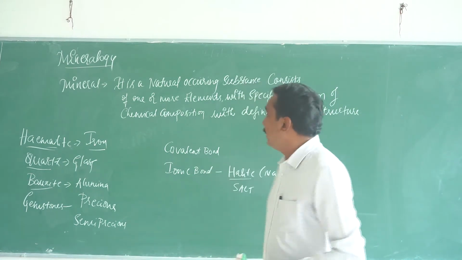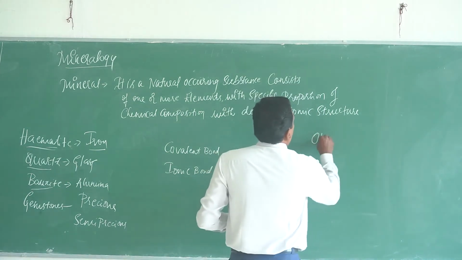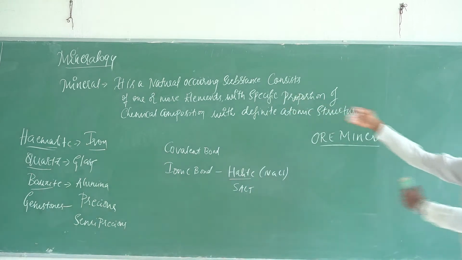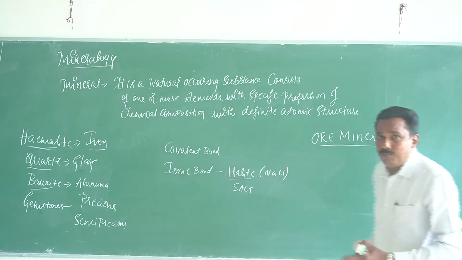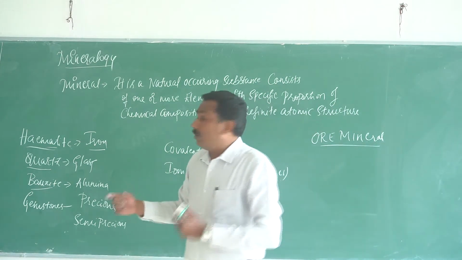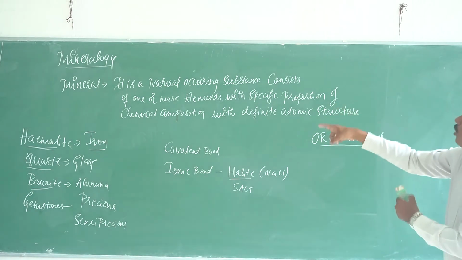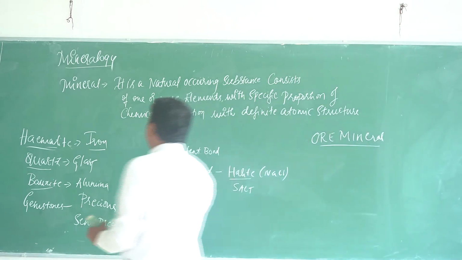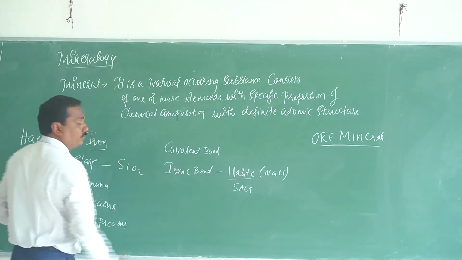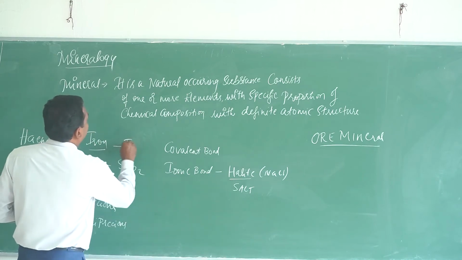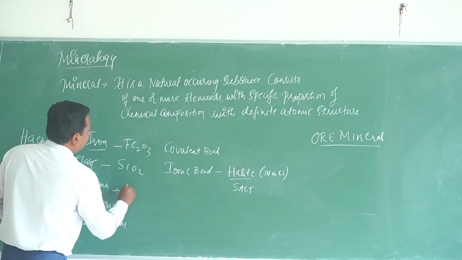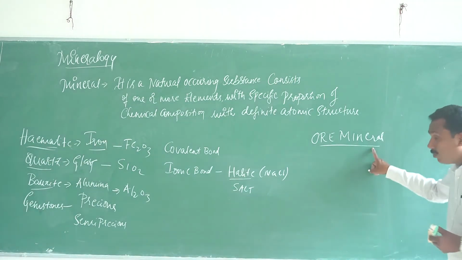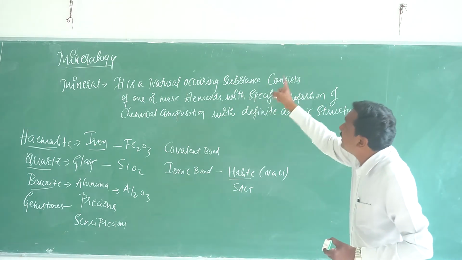In this, again, there is something called an ore mineral. You can ask, what is the difference between the mineral and the ore mineral? It is quite simple. A mineral is a naturally occurring substance consisting of one or more elements with a specific proportion of chemical composition and a different atomic structure. The composition of glass, that is quartz, is SiO2. The composition of hematite is Fe2O3. The bauxite is Al2O3.